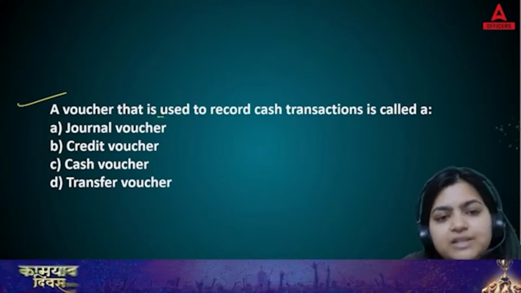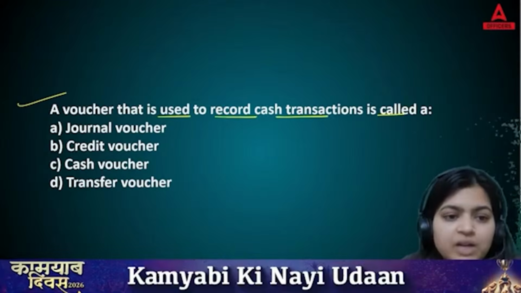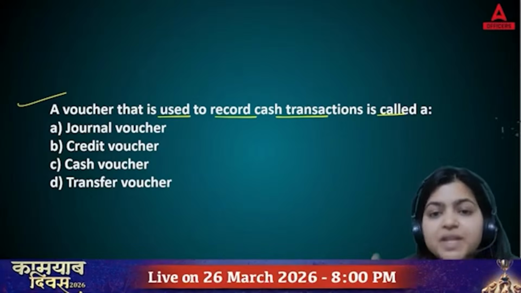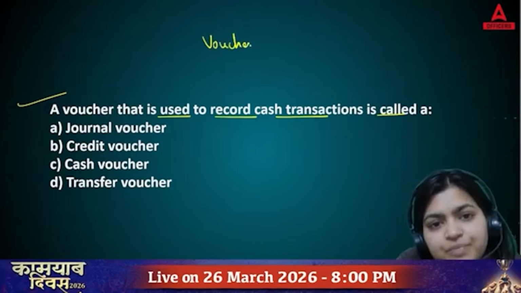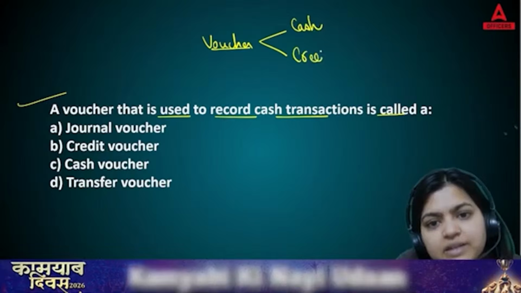A voucher that is used to record cash transactions is called a dash. Journal voucher, credit voucher, cash voucher, transfer voucher. Now, how many types of voucher we have? Just we discussed now. We have two types of voucher, that is cash and credit voucher.